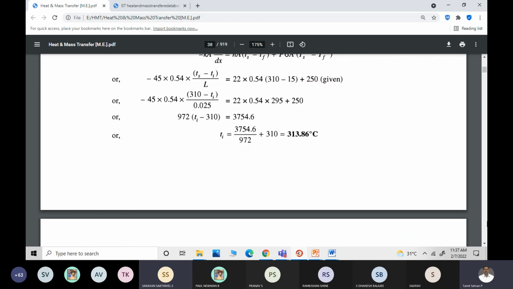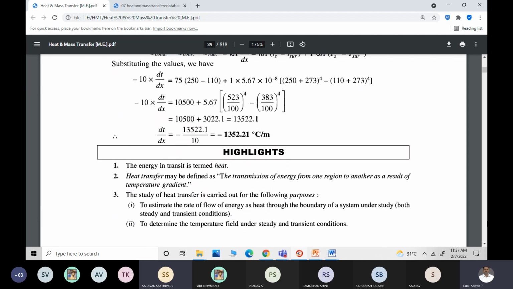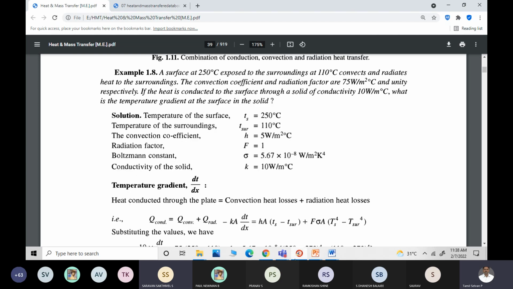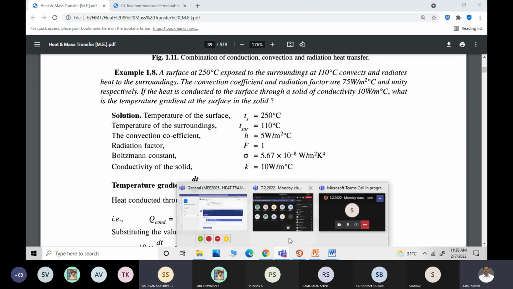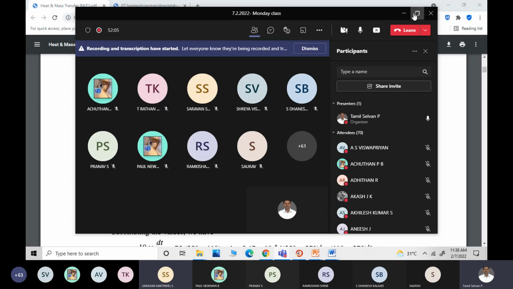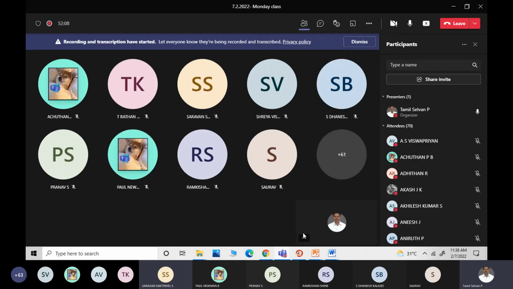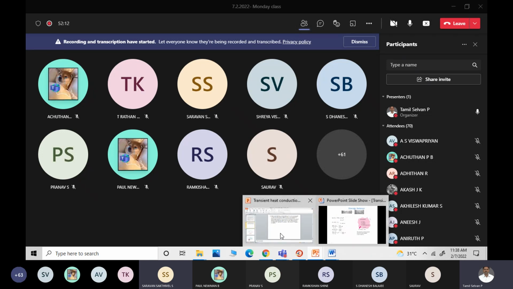Okay, so this type of small things you will be given in module 1. And similarly how to find out dT by dx, the temperature gradient. So this type of small problems may be given or it may not be given also. Okay, it's up to you. But I am saying this because you should try to go through that also. So with this I stop, and try to solve the fifth problem, and in tomorrow's class we will discuss in detail about